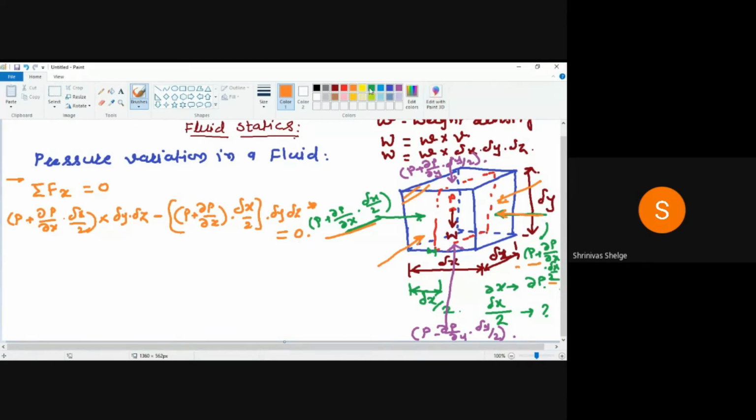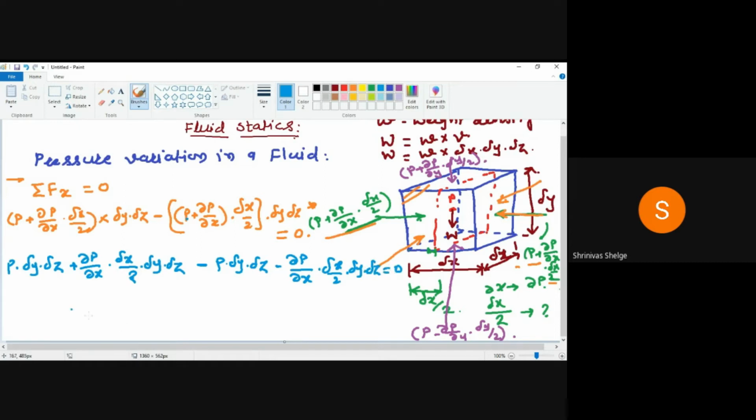So here P delta Y delta Z plus dou P by dou X into delta X by 2, into delta Y delta Z, minus this, P into delta Y delta Z minus dou P by dou X into delta X by 2 delta Y delta Z equals to 0.